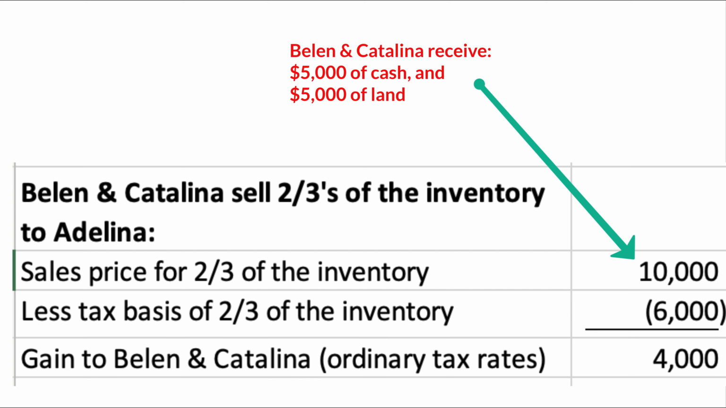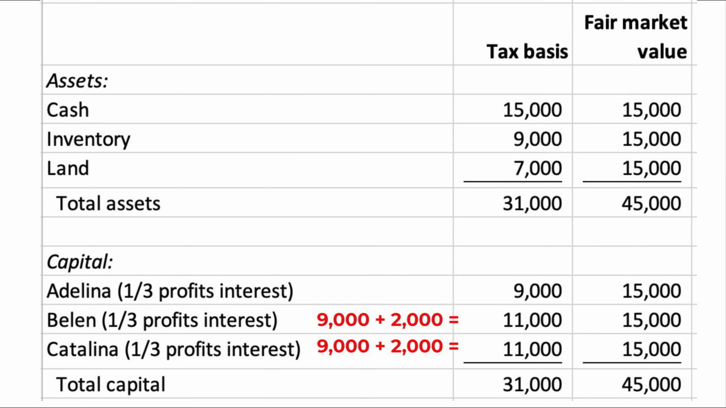As you can see, the sale of the inventory generates a $4,000 ordinary gain to Belen and Catalina. Belen will recognize $2,000 and Catalina will recognize $2,000. Their tax capital accounts increase by this gain as it normally would when they are allocated partnership income. The fair market value capital accounts do not change because each partner still has a 1/3 economic claim on the assets at fair market value.